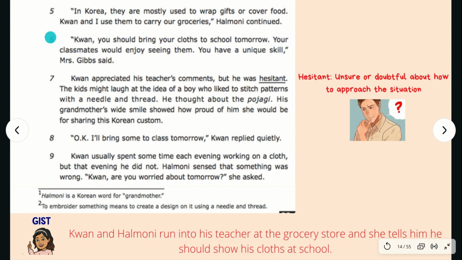In Korea, they are mostly used to wrap gifts or cover food. Kwan and I use them to carry our groceries, Harmony continued. Kwan, you should bring your cloths to school tomorrow. Your classmates would enjoy seeing them. You have a unique skill, Mrs. Gibbs said. Kwan appreciated his teacher's comments, but he was hesitant.